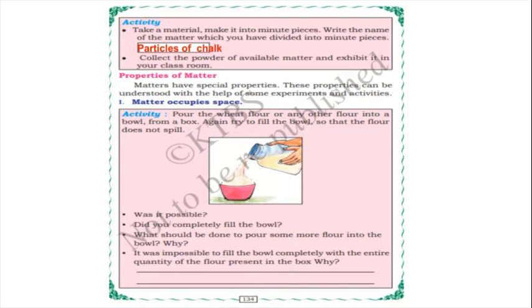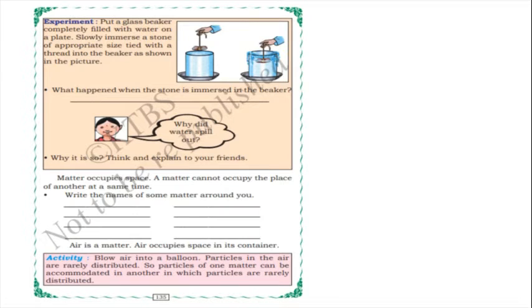Yes. It was impossible to fill the bowl completely with the entire quantity of the flour present in the box, because matter occupies space. Why? Because matter, here the wheat flour, occupies space. More flour is present in the box. Wheat flour needs space. And next, experiment.